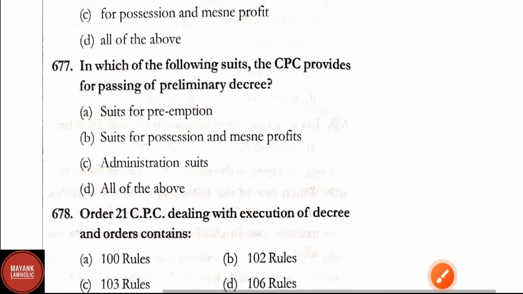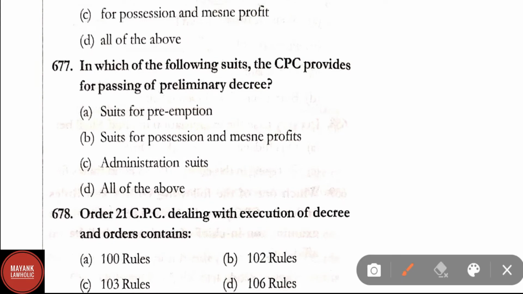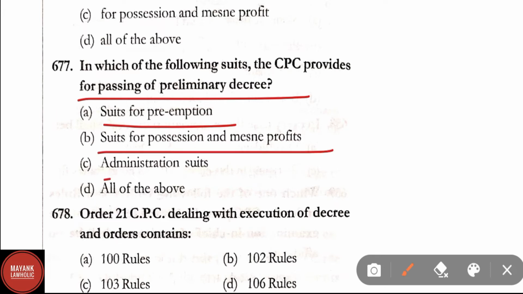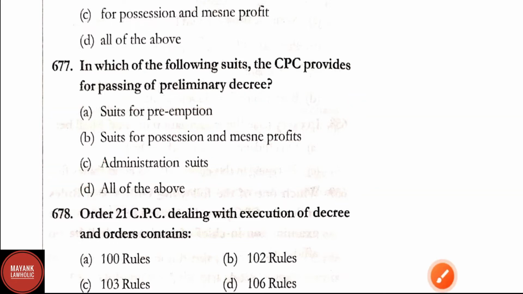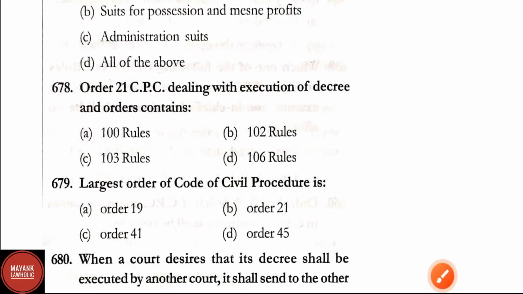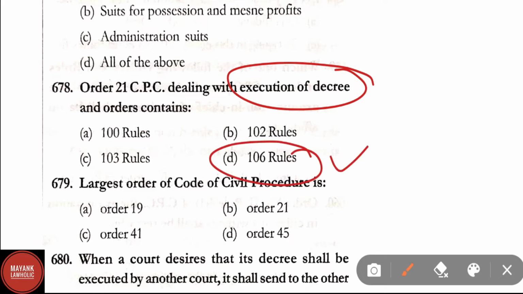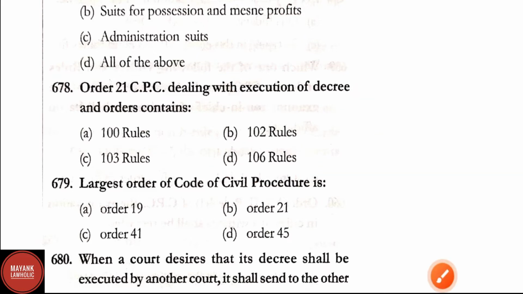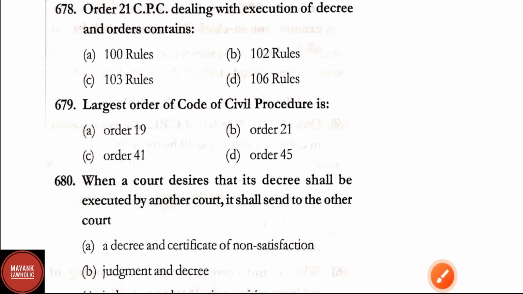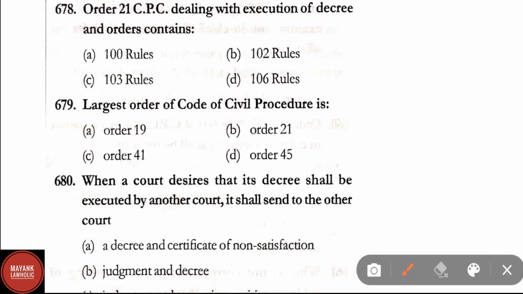Question number 677. In which of the following suits does CPC provide for the passing of preliminary decree? Suits for preemption, suits for possession and mesne profits, administration suits, all of the above. Correct answer here is option D, that is all of the above. Question number 678. Order 21 of CPC, dealing with execution of decree and orders, contains 106 rules. Option D here is the right answer. Question number 679. Largest order of the CPC is Order 21. Option B here is the right answer.